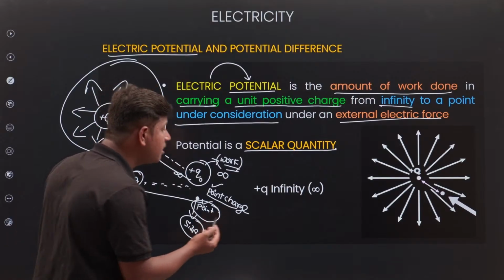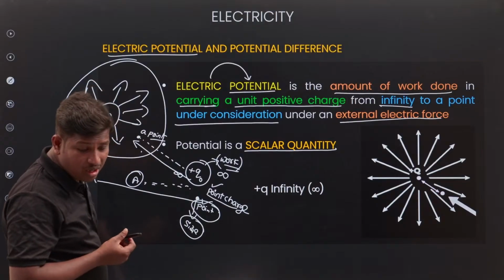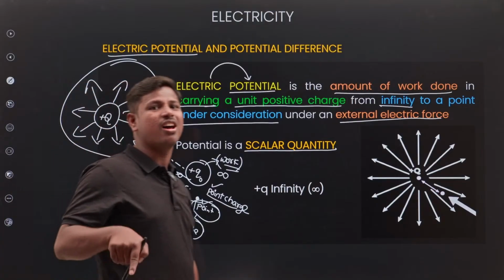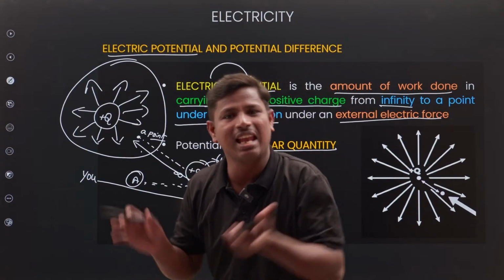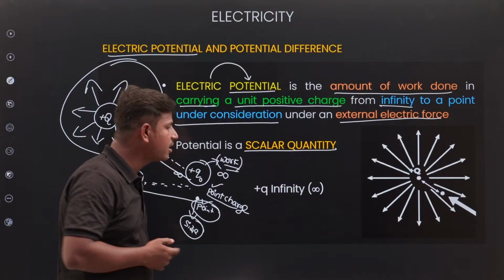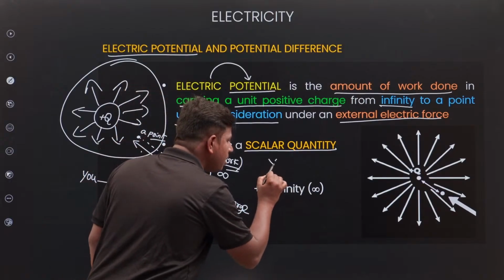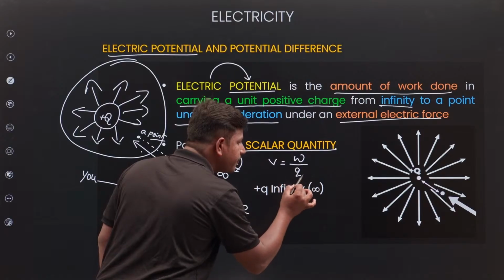How will potential be scalar? Yes, in the comment section I already have a comment: sir, how will potential be scalar? Potential is work done per unit charge.